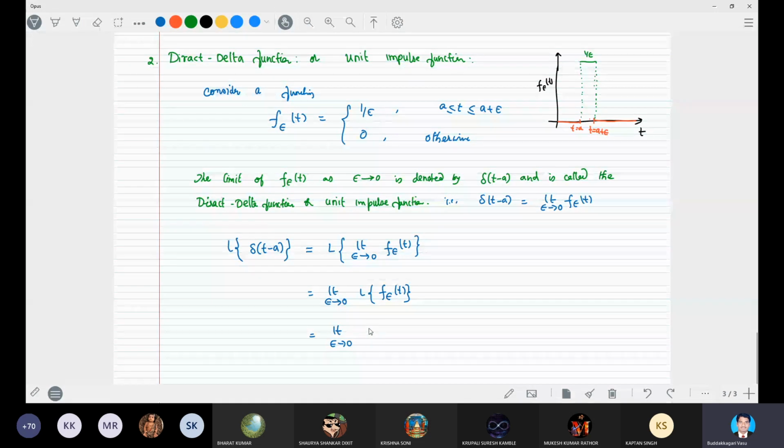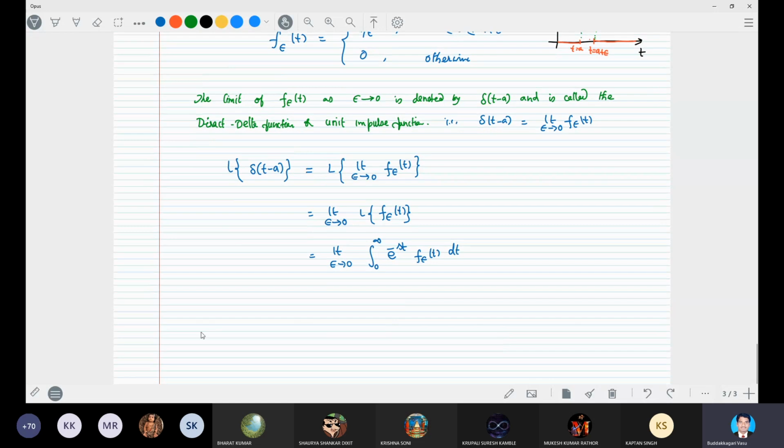Now by definition, integral 0 to infinity e power minus st f epsilon of t dt, right?